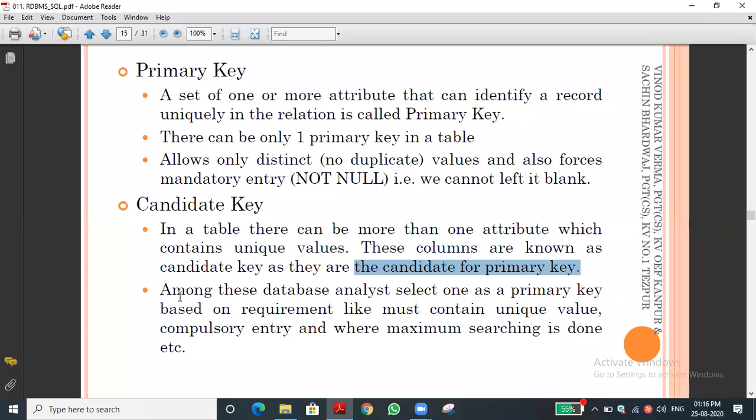Now you can see this. Among the candidates, we, the database analysts, select one as the primary key. I am saying it again: the primary key should be one, not more than one. Don't confuse this at any time. Candidate keys can be multiple, but the primary key is only one. Now you understand what a primary key and a candidate key are, a little more elaborately.